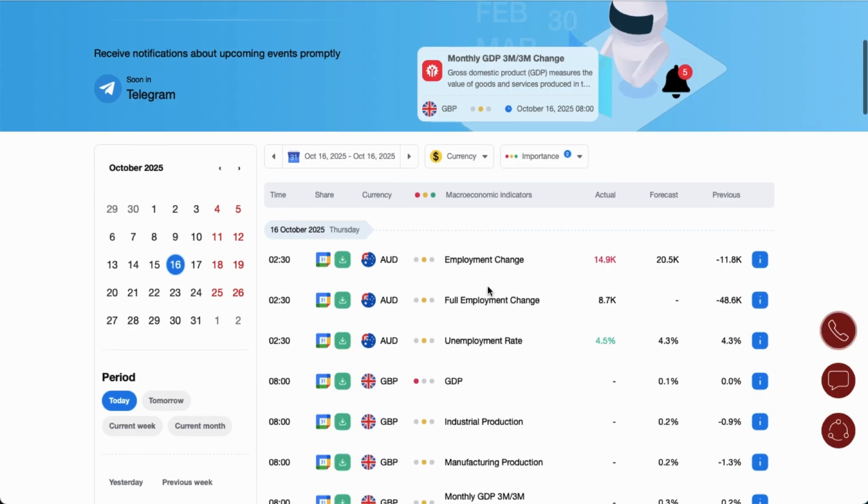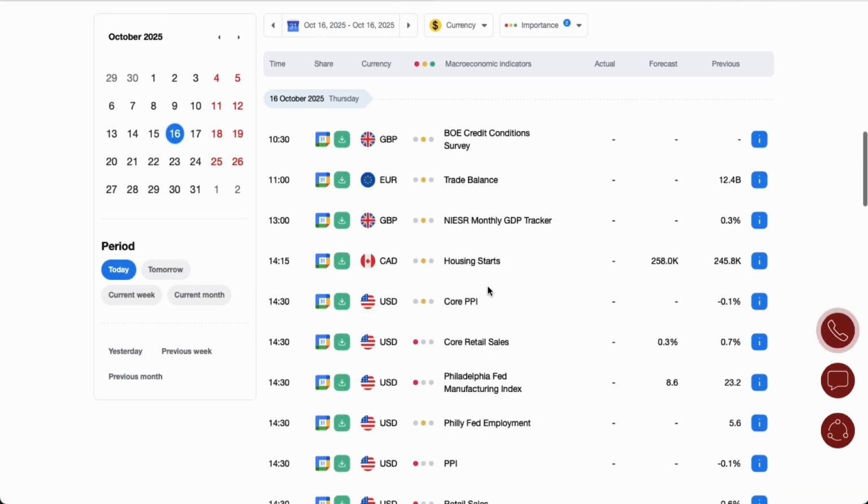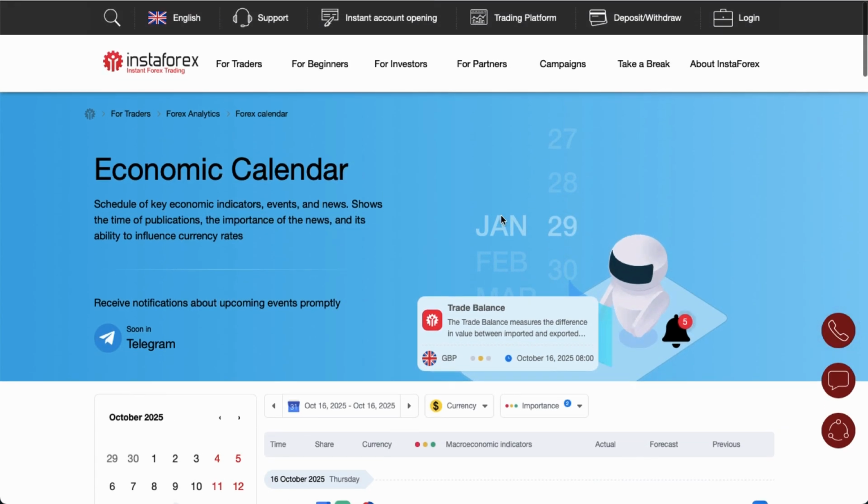Plenty of the data releases during the Asian, during the US, and during the London session, of course. So please stay focused, stay vigilant. Let's go and take a look at the charts. We'll start with euro dollar.